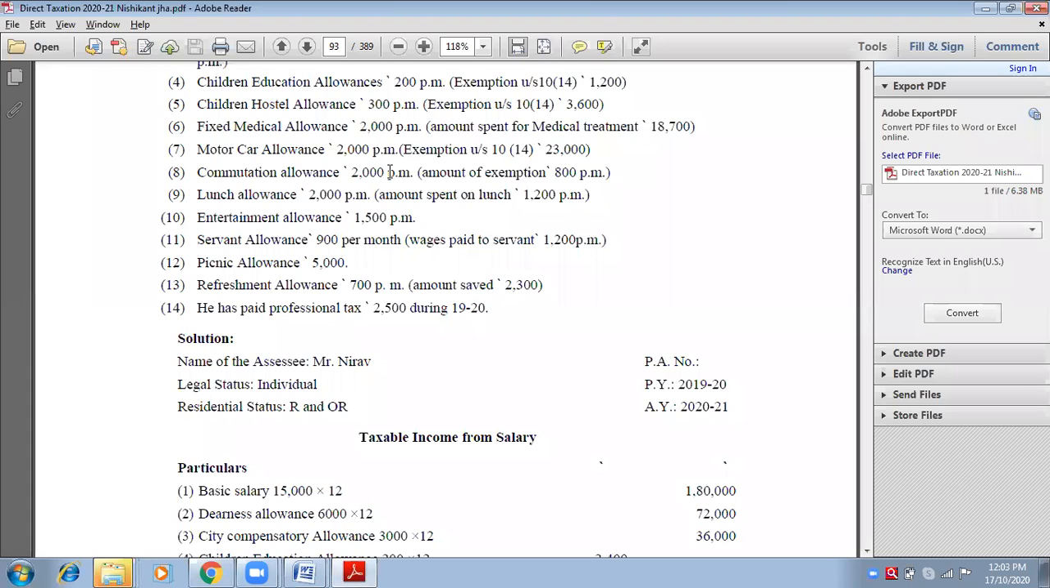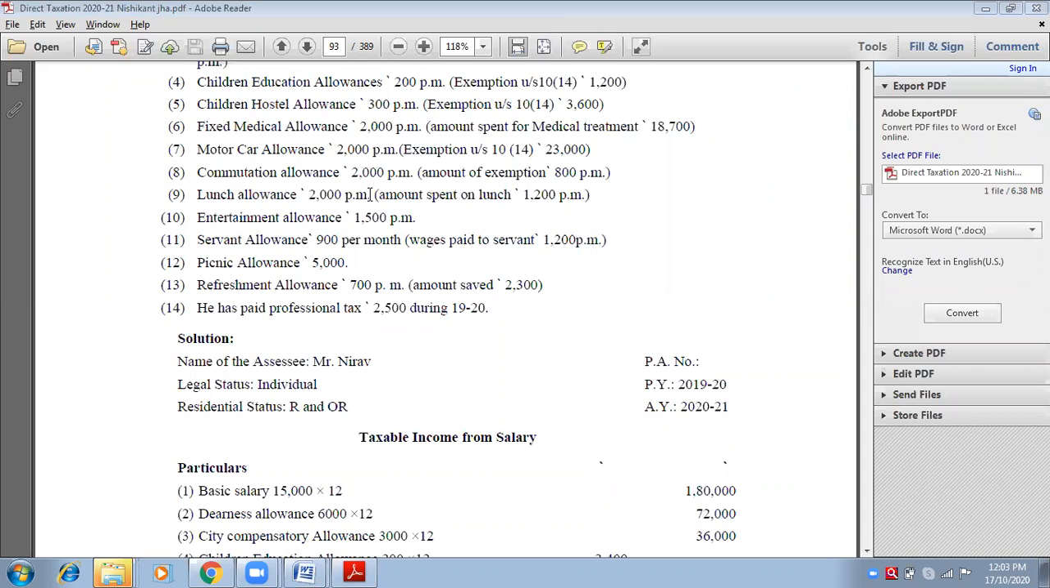9,600. 9,600 को inner column bracket में लिखेंगे. 9,600 inner column bracket. And then after deducting, what you get is 14,400. 14,400 outer column. Very good. Chalo, next is lunch allowances.